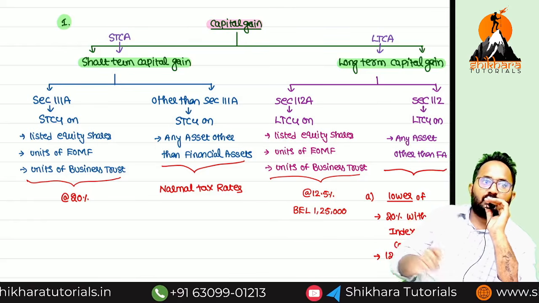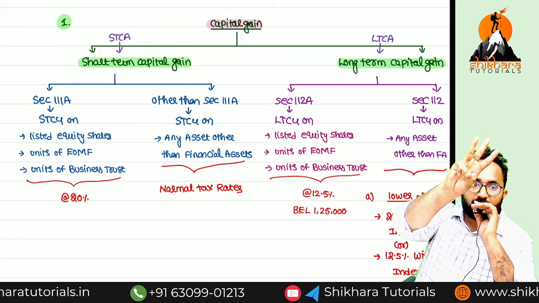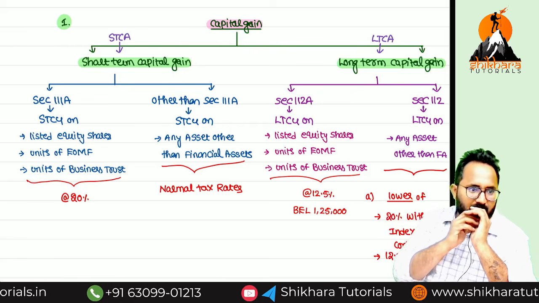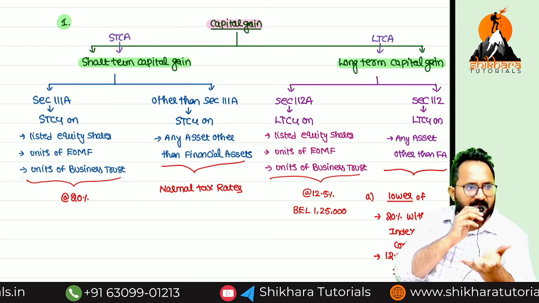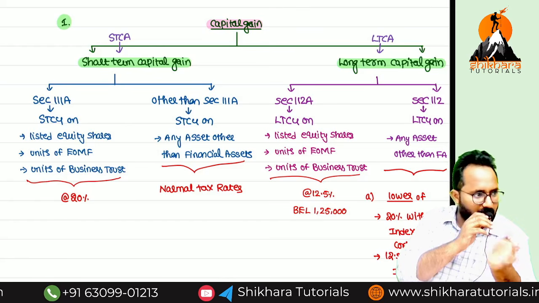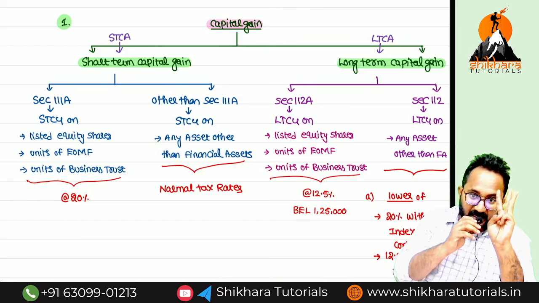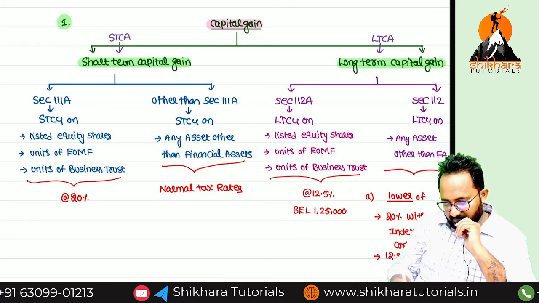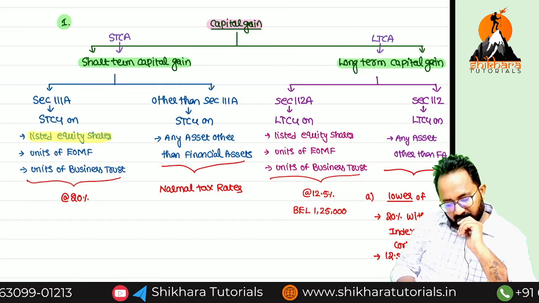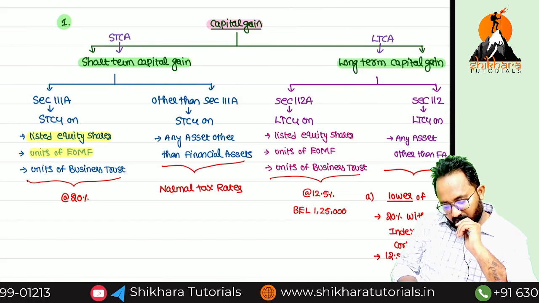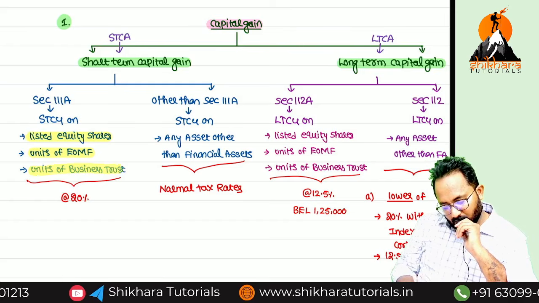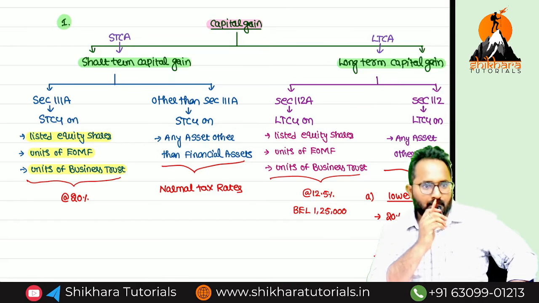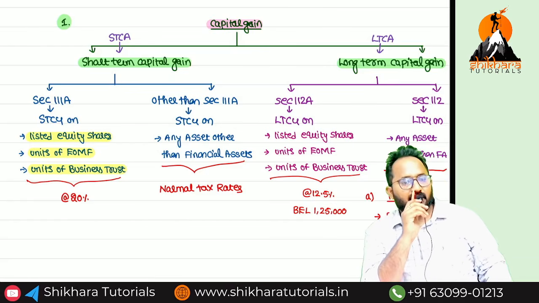I will take only three short-term capital assets. Many short-term capital assets we can get. Land, building, any capital asset also we can hold as short-term. But I will take only three short-term capital assets here. What are the three? Now you can read these three: listed equity shares, units of equity oriented mutual fund, units of business trust. These three you have to remember as a set. What are the three? Listed equity shares.